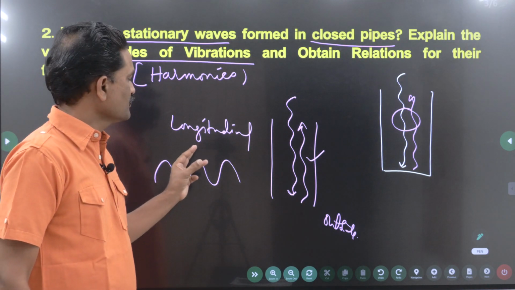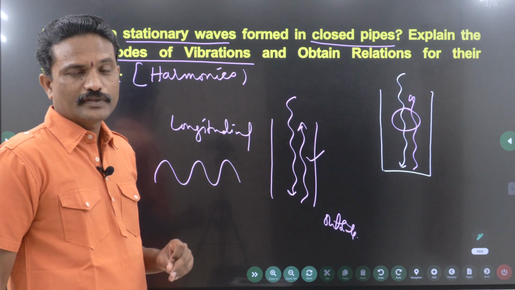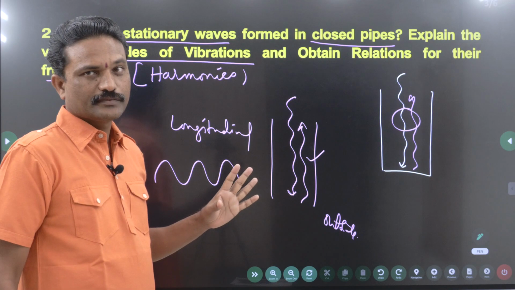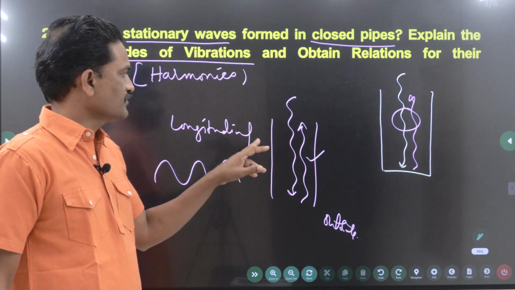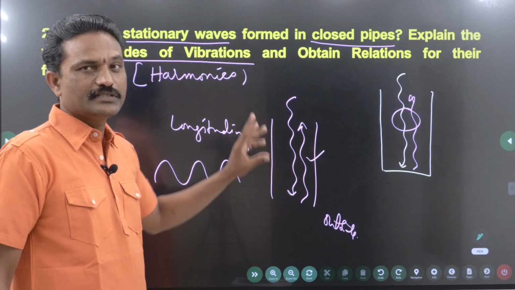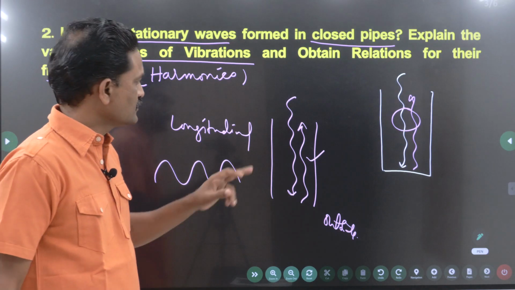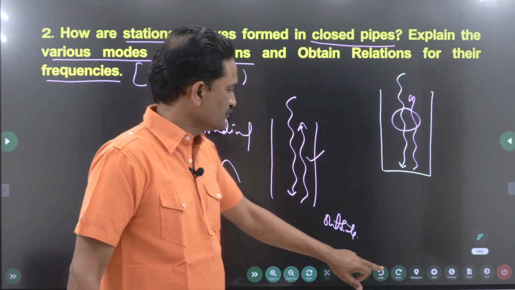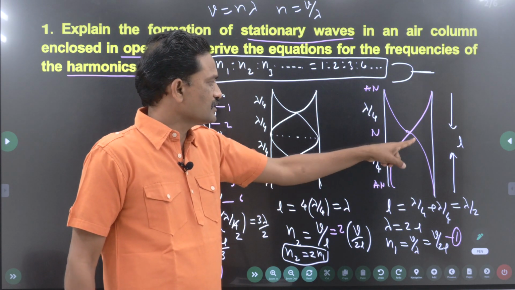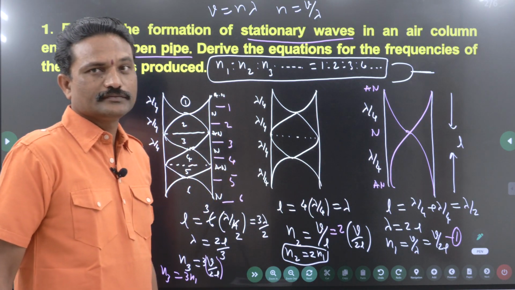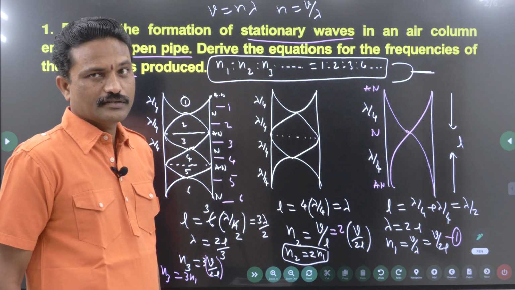Remember, a longitudinal wave cannot be depicted in this way. So it is better to draw a transverse wave. But the variation of pressure is indicated in this transverse wave. So this diagram is not a transverse diagram which I drew just now or which I am going to draw. This is called a pressure wave, not a transverse wave. Is this clear? Right.